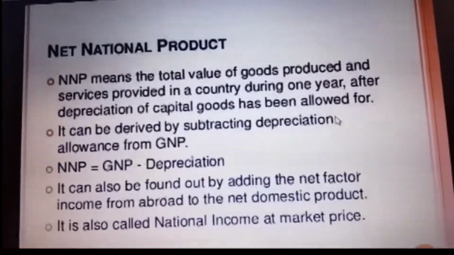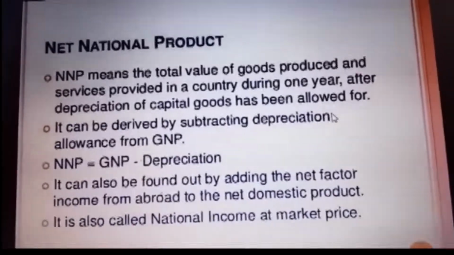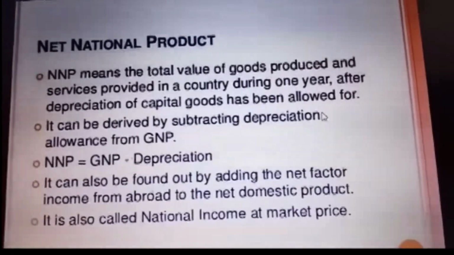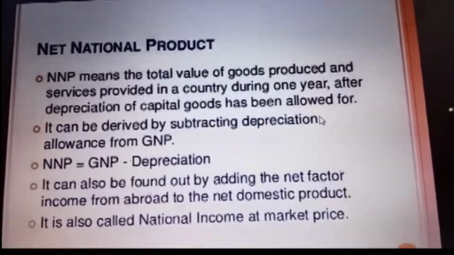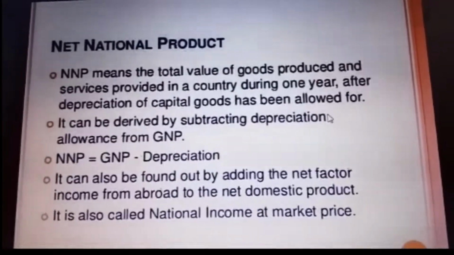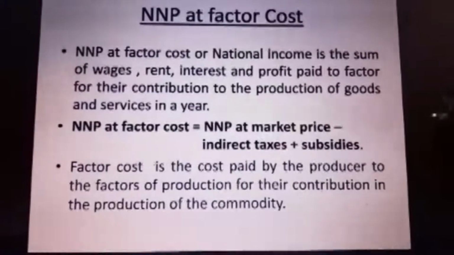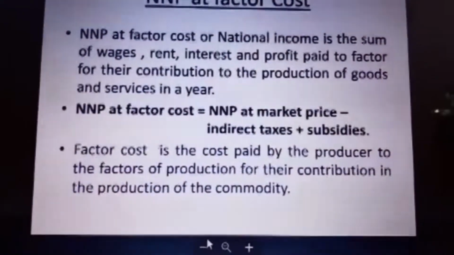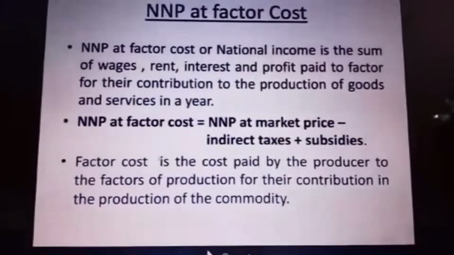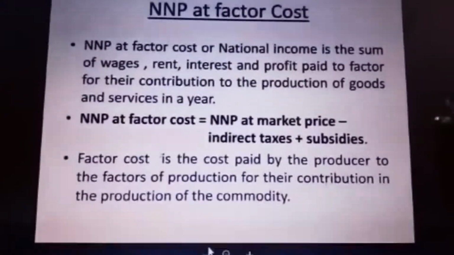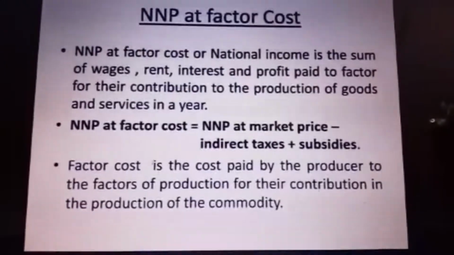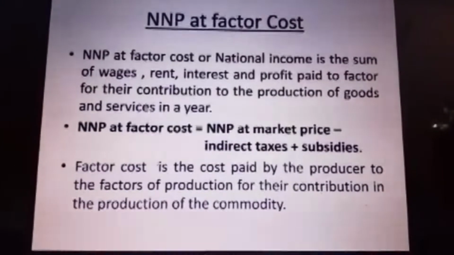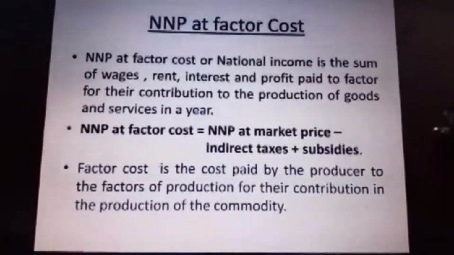Next concept is net national product, NNP. The NNP is derived from the GNP. So the formula is NNP equals GNP minus depreciation. Our next concept is NNP at factor cost. First, we must know what factor cost is. Factor cost is the cost paid by the producer to the factors of production for their contribution in the production of the commodity.